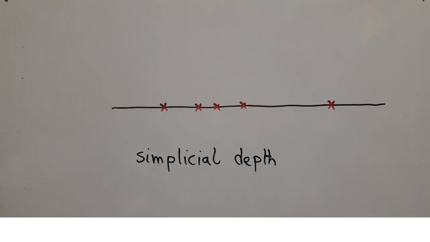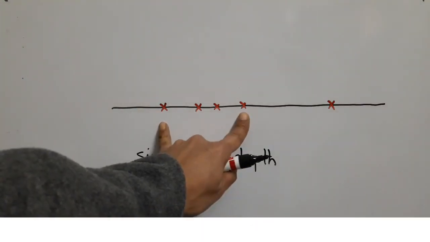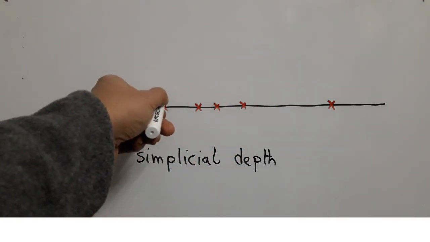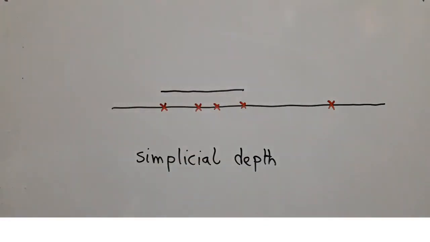Now here is another concept or another characterization of median. Again, we have got back to our one-dimensional example. This is called simplicial depth, another concept of depth. What we do now is we take any pair of points and consider the line segment joining them. So I will draw that line segment slightly above the number line.